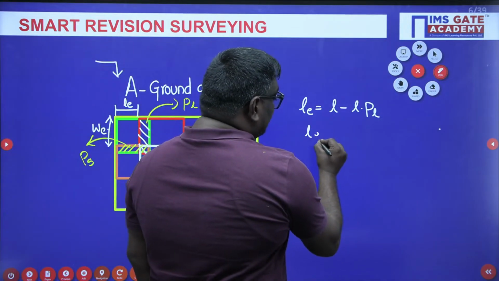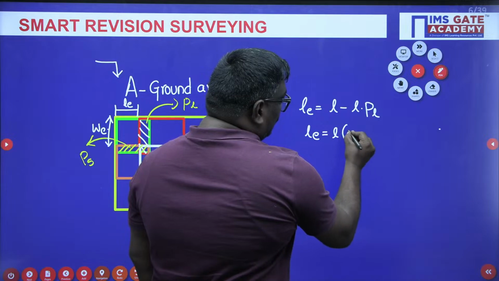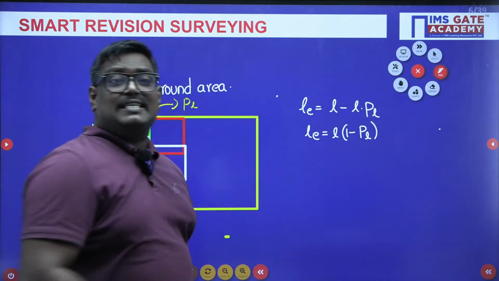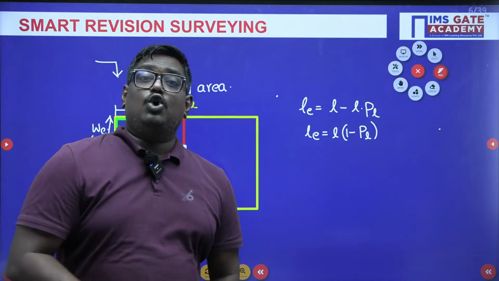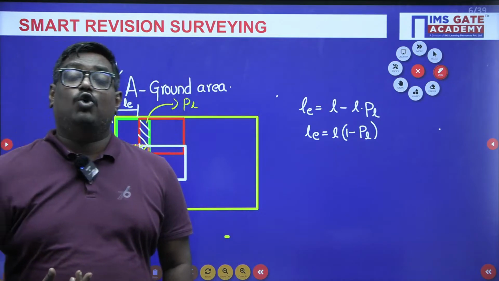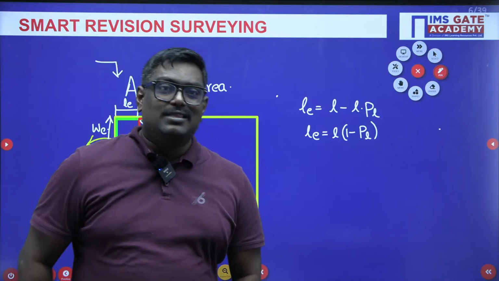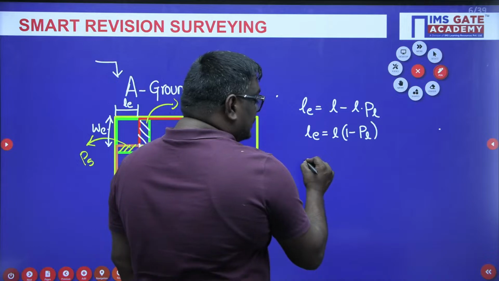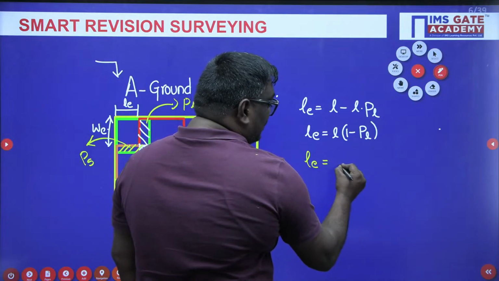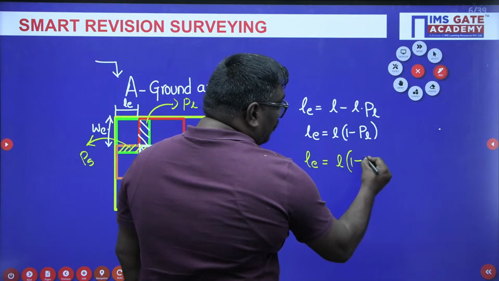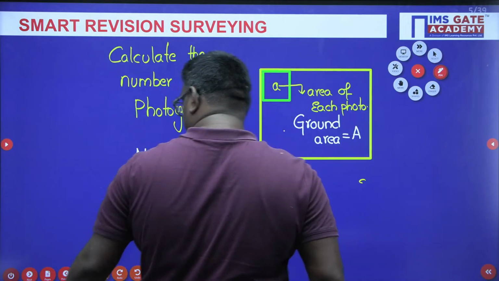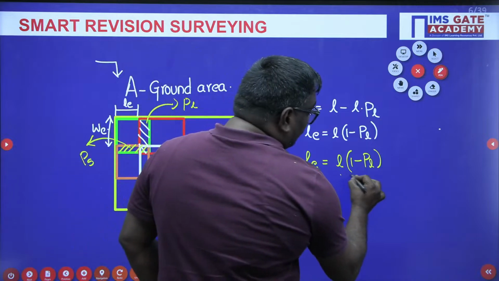And remember, my dear students, this is in what units, sir? The photo which you have calculated is in photo units. We have to convert the photo units into ground units. So if we convert into ground units, effective length in ground units will be L into (1 minus PL) by S. This is the effective length of the photo.